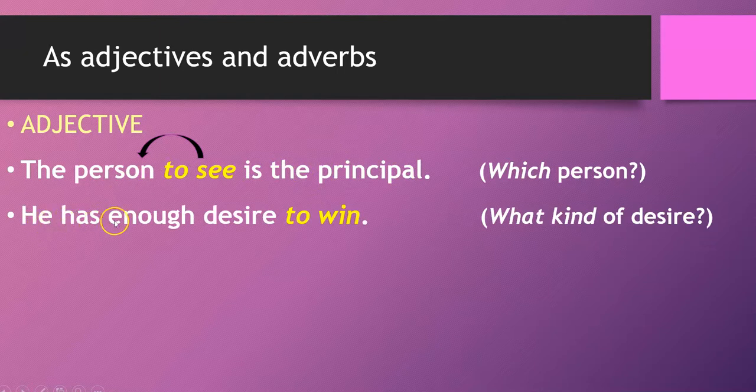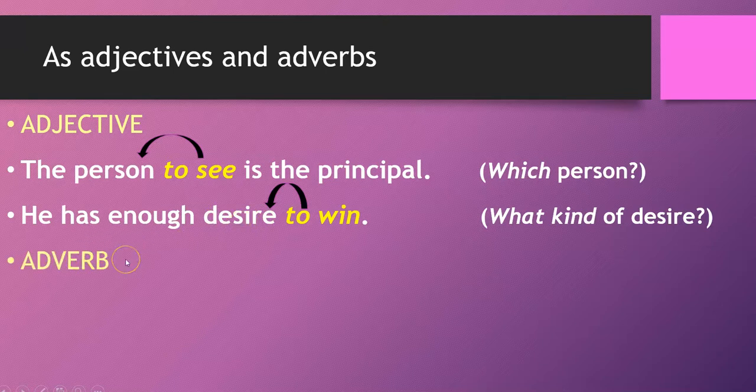In the second sentence, he has enough desire to win. Okay, it's telling us what kind of desire he has. He has the desire to win as opposed to the desire to lose or to tie. So it's acting as an adjective, modifying desire. Desire is what he has. It's a noun in the sentence.